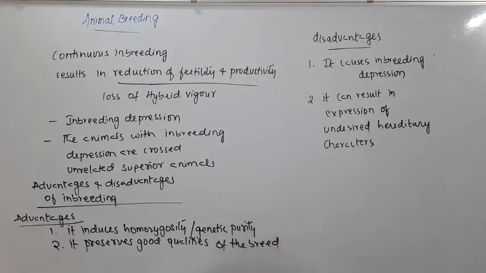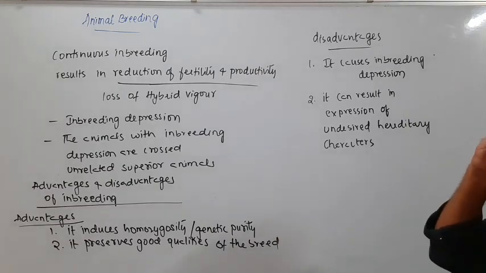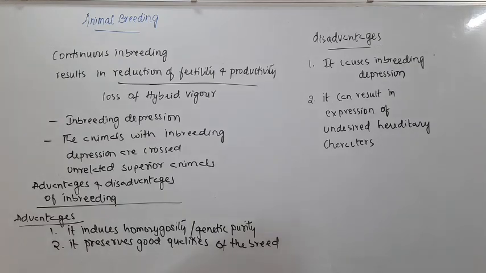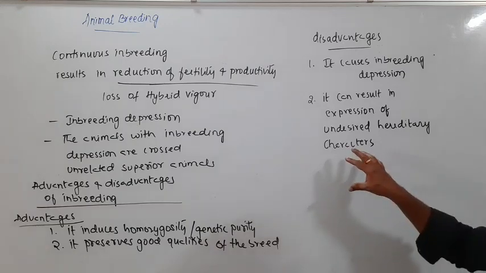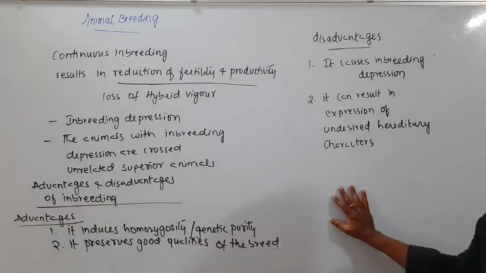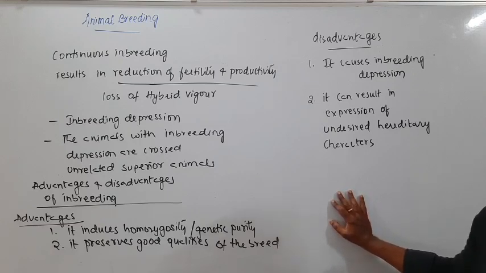We know that in diploid organisms there will be two alleles for a character, and out of that, in some cases both may get expressed, in some cases only one of them will get expressed.